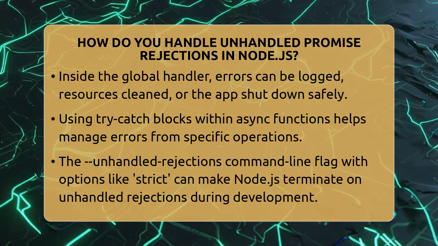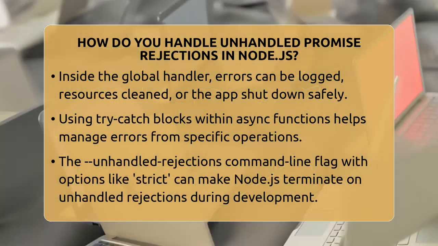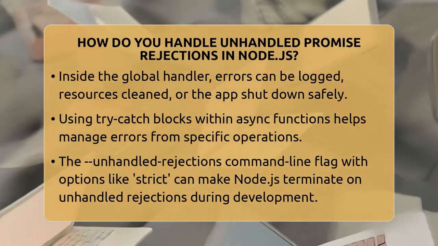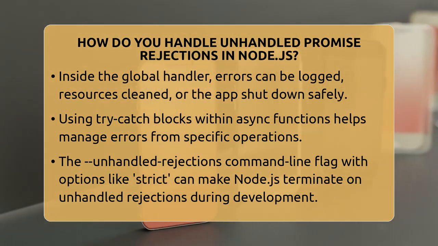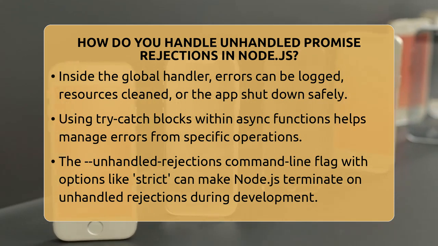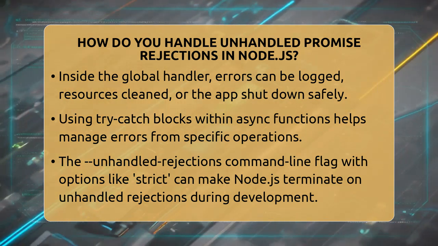In real-world projects, you often handle errors within specific functions using try-catch blocks, especially with async functions. For instance, if you fetch data from an API, wrapping your await calls in try-catch helps manage failures gracefully.